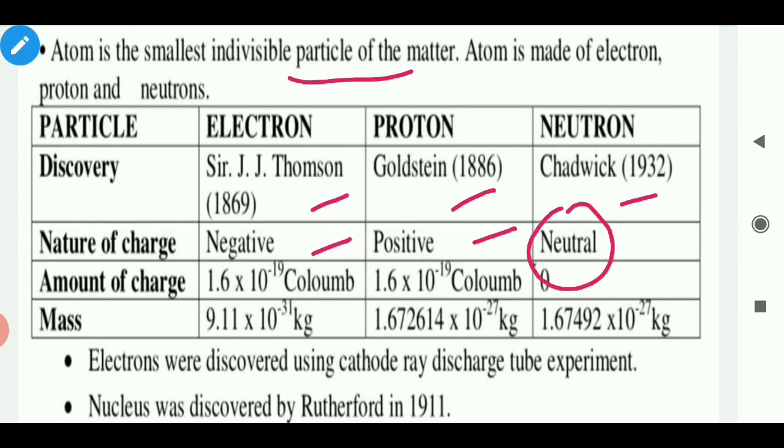Amount of charge present on electron and proton are 1.6 into 10 to the power minus 19 coulomb. Mass of electron is 9.1 into 10 to the power minus 31 kg, but mass of proton and neutron are 1.67 into 10 to the power minus 27 kg. Electrons were discovered using cathode ray discharge tube experiment and nucleus was discovered by Rutherford.